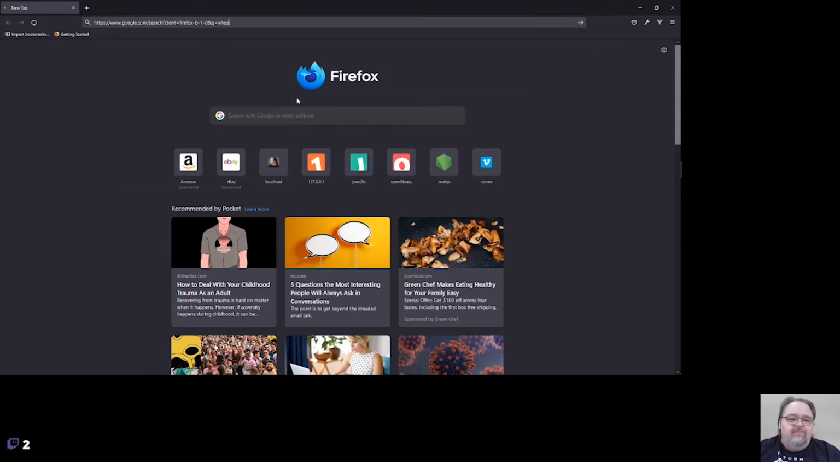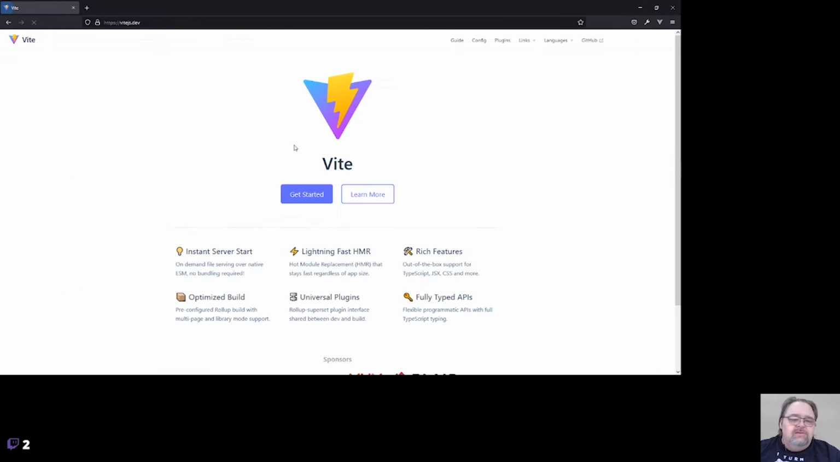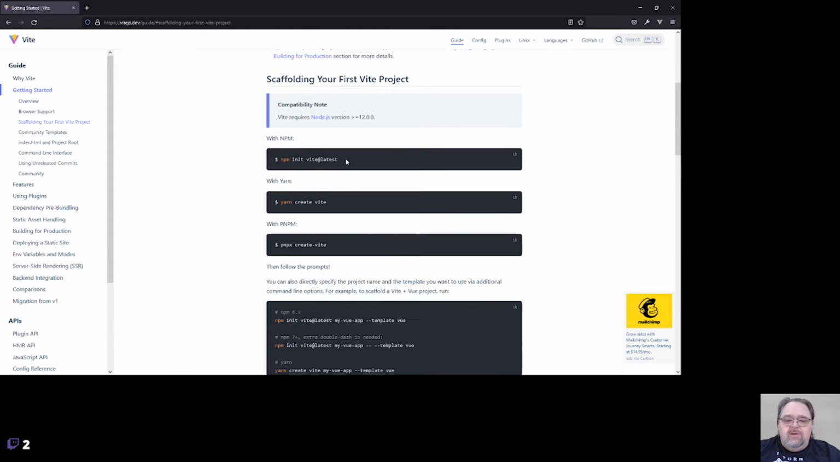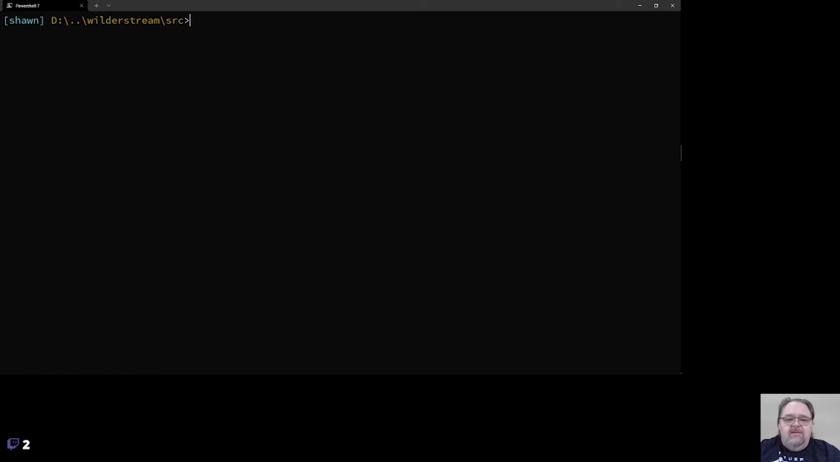So if we just search for vitejs.dev, it's going to tell us that to get started, we're going to want to initialize an npm package with this Vite at latest. So let's do that. npm init vite at latest. Now, I'd only used npm init to create the initial package for npm. I'd never used it with a package that could walk me through it. So let's do this. npm init vite at latest, and it's going to ask me some questions.